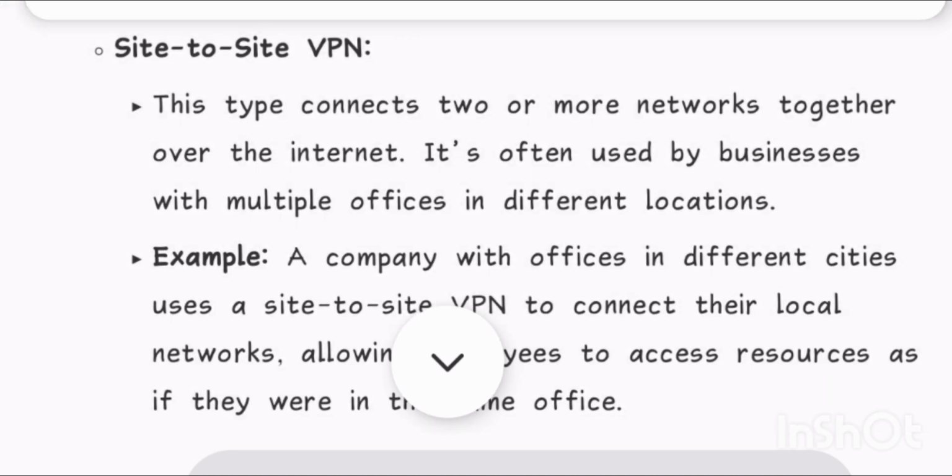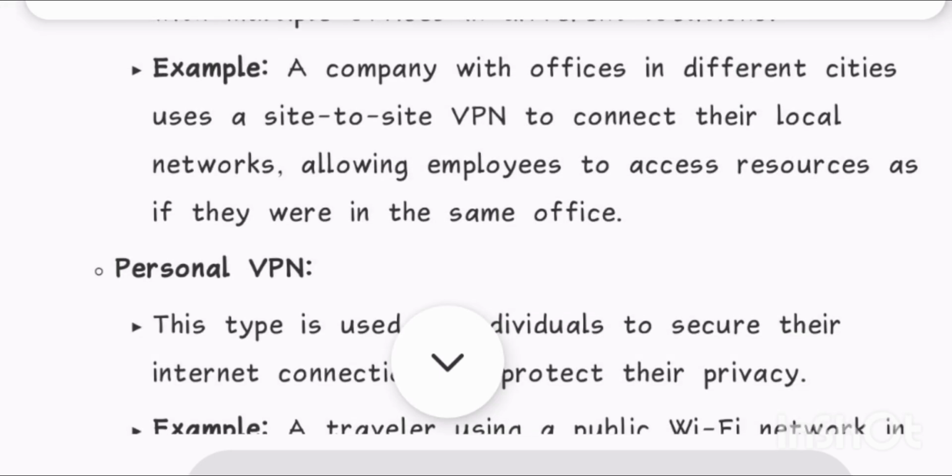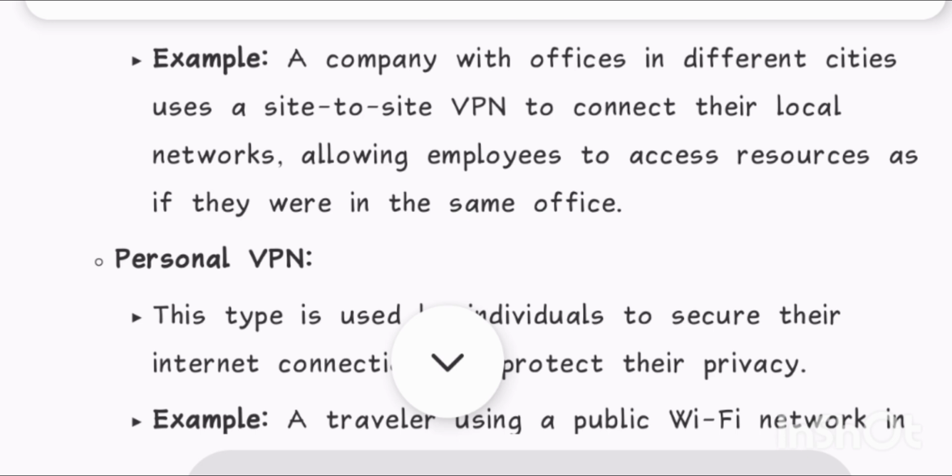Site-to-site VPN. This type connects two or more networks together over the internet. It's often used by businesses with multiple offices in different locations. Example, a company with offices in different cities uses a site-to-site VPN to connect their local networks, allowing employees to access resources as if they were in the same office.